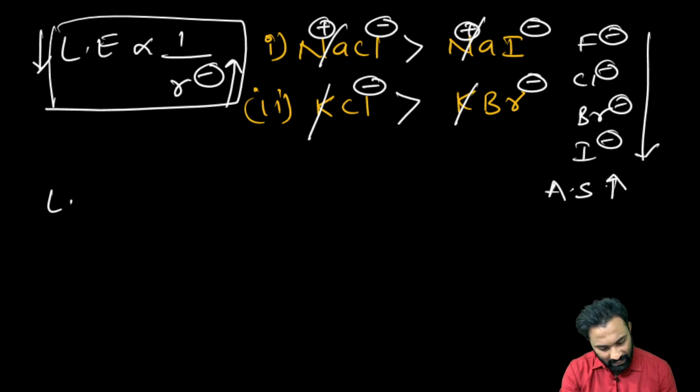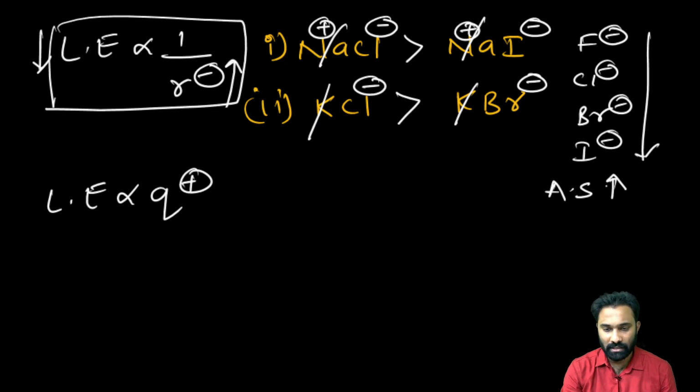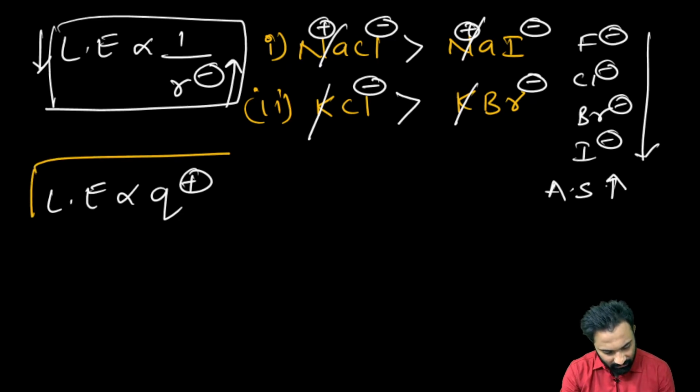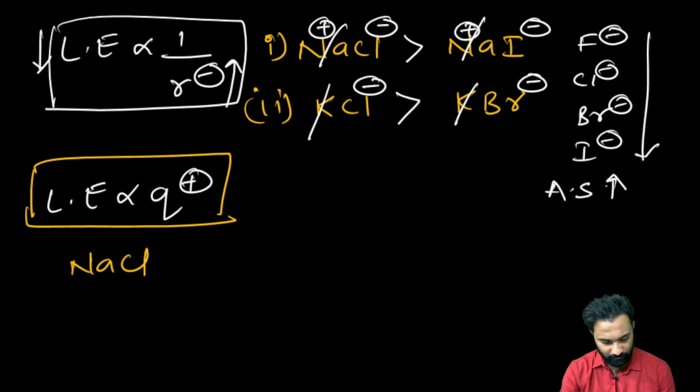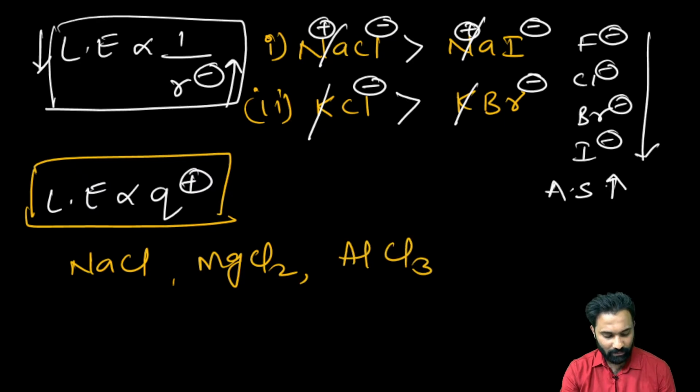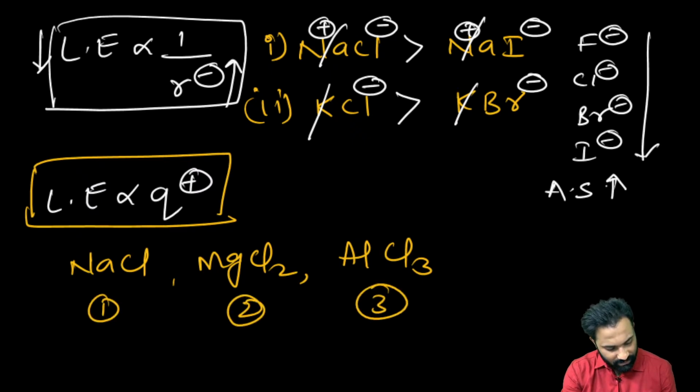Now next one: lattice energy is directly proportional to the charge of the cation. If suppose they have given NaCl, MgCl2 and AlCl3, among those three, which has the higher lattice energy?